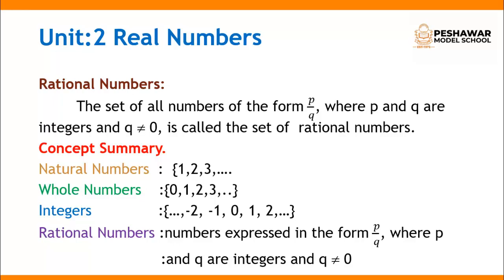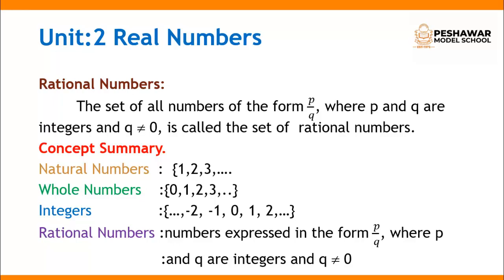Our rational numbers are related to other sets of numbers, and these sets of numbers are the set of natural numbers 1, 2, 3 and so on, the set of whole numbers 0, 1, 2, 3 and so on, and the set of integers ... -3, -2, -1, 0, 1, 2, 3 and so on, and the set of rational numbers that are expressed in the form of P by Q, where P and Q are integers and Q is not equal to 0.